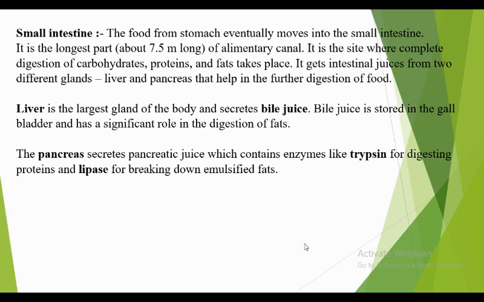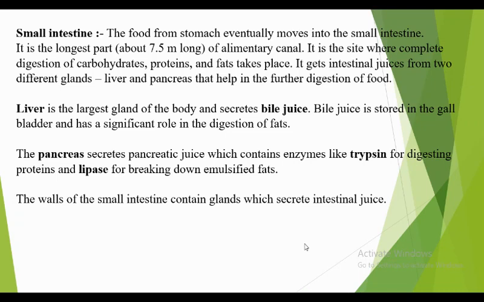Now pancreas. The pancreas releases pancreatic juice. This pancreatic juice has two enzymes. Which are those two enzymes? First one is trypsin, second one is lipase. So what is the function of trypsin? Trypsin digests the protein, whereas lipase digests the emulsified fats. So here it is a function of liver and pancreas.